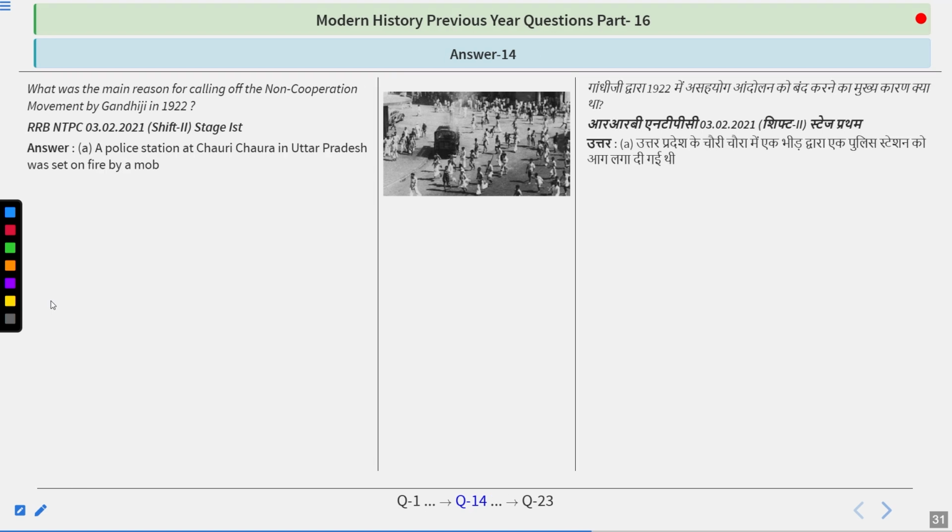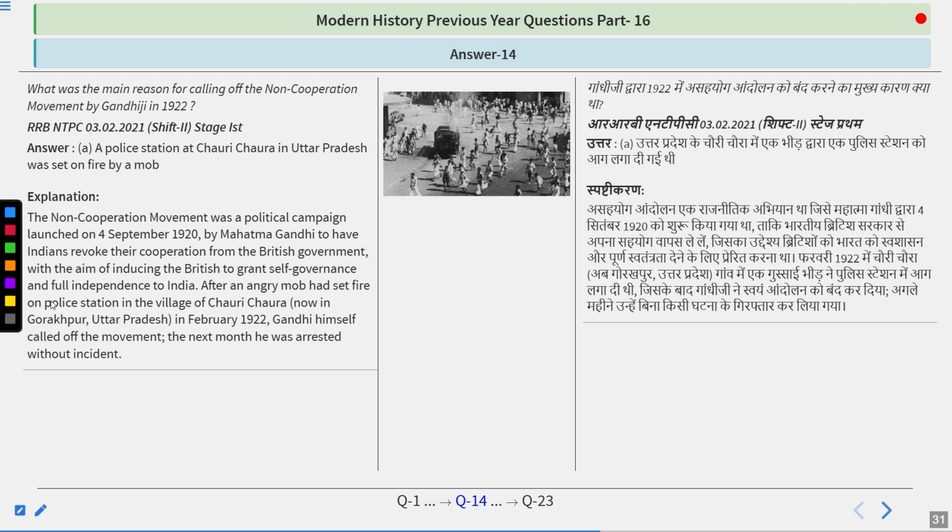Police station at Chauri Chaura in Uttar Pradesh was set on fire by a mob. The non-cooperation movement was a political campaign launched on 4 September 1920 by Mahatma Gandhi to have Indians revoke their cooperation from the British government, with the aim of inducing the British to grant self-governance and full independence to India.